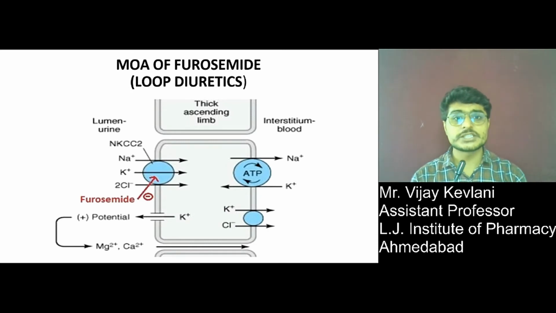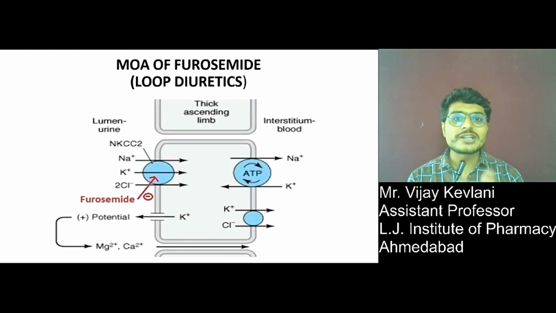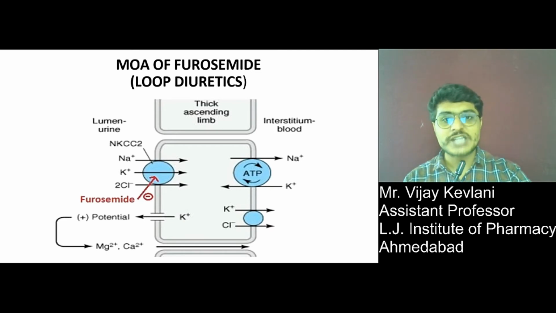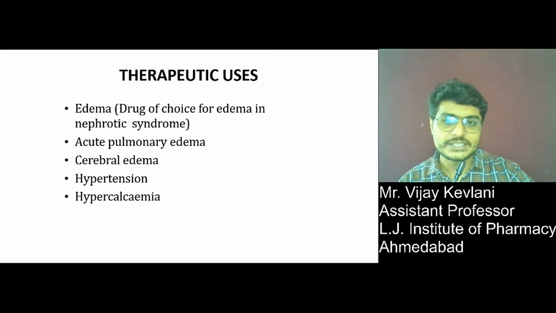This is the mechanism of loop diuretics. This is the thick ascending limb cell and the co-transport system, that is the sodium, potassium and 2 chloride channel, where furosemide will inhibit this system and inhibit reabsorption of sodium. So sodium will remain in the tubule and it will also retain a large amount of water there, and by that it produces diuresis. Therapeutic use is edematous condition, acute pulmonary edema, cerebral edema, hypertension and hypercalcemia.